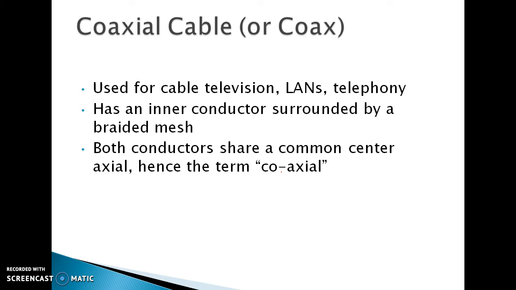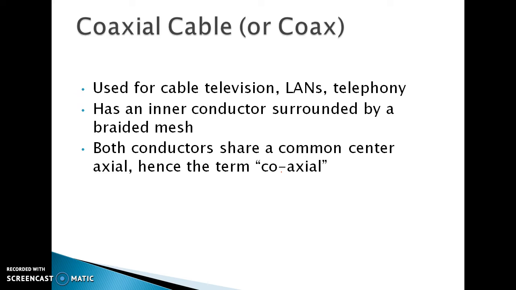Coaxial cable is very common nowadays. You can see coaxial cable in your television cables, where the signal is transmitted through the satellite or through the cable TV network. For local area networks, to connect two or more computers in a LAN, we normally use coaxial cable, not twisted wire pair or any other technology. We also use coaxial cable for the telephone network.